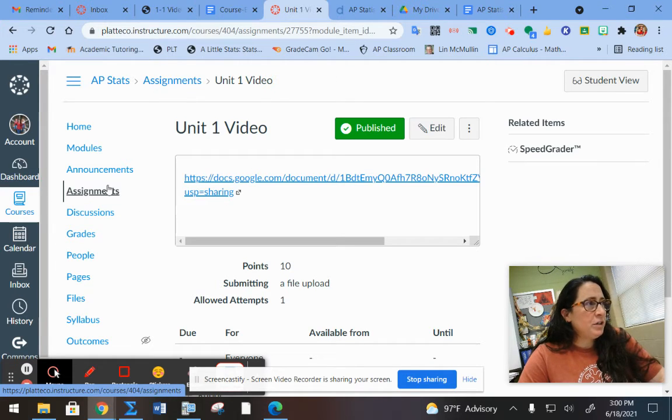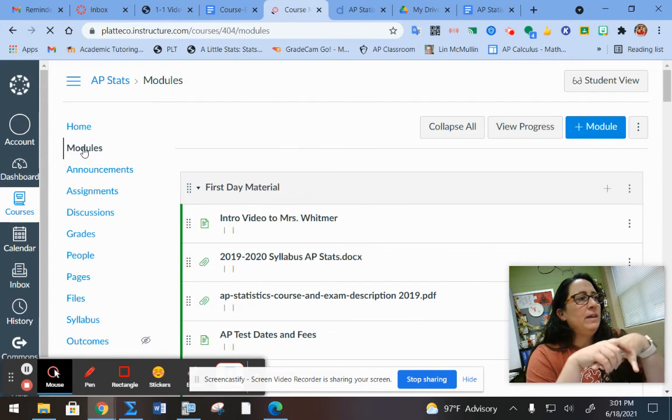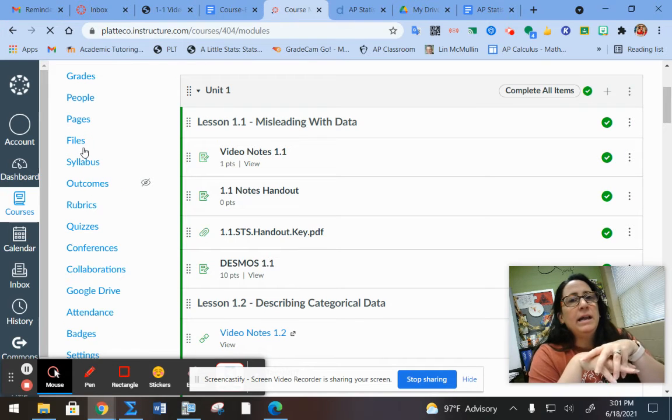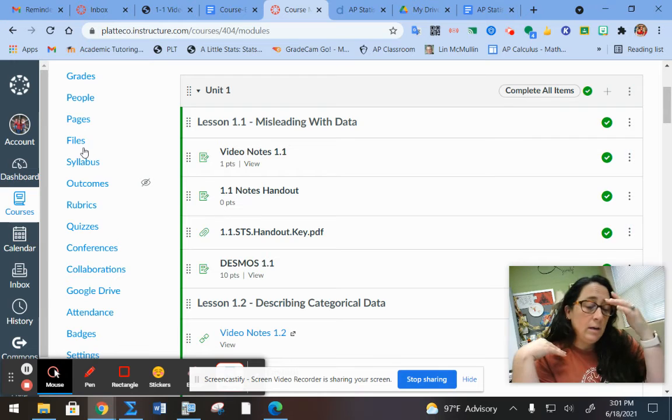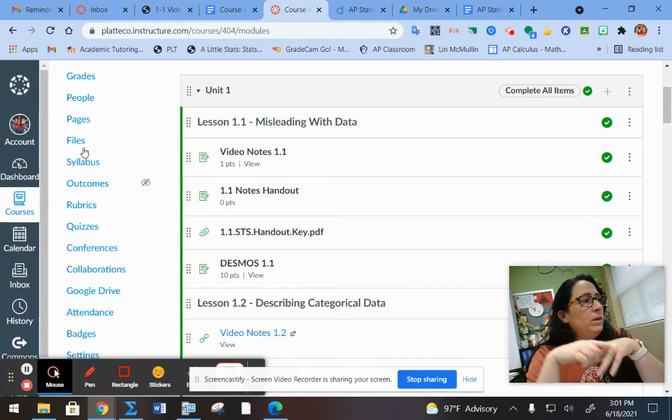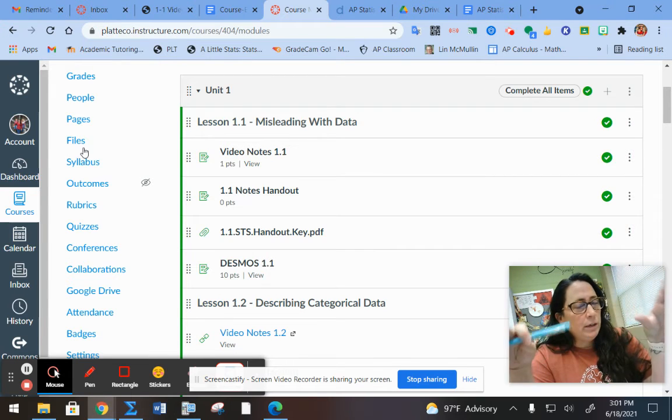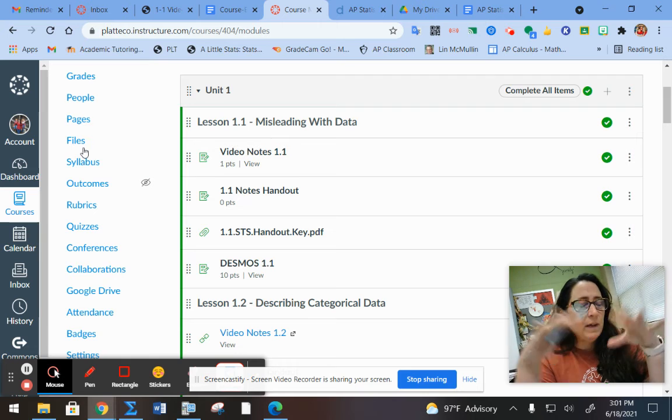So then after we have that, and again, all the rubrics are in there for the points on the links, they will take a test over Unit 1, and that is paper and pencil, because in the end, I do have to prepare them to get their college credit for the AP exam. So they will all be doing the same thing, but they have to take that individually.